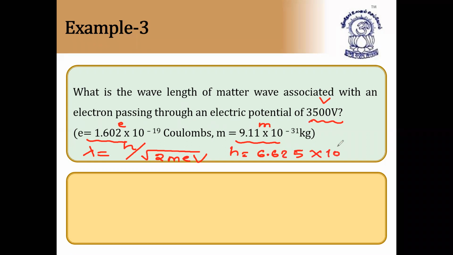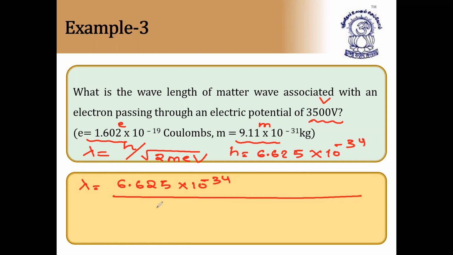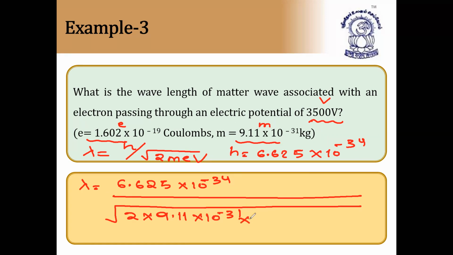So h is equal to 6.625 10 to the power of minus 34. If you substitute these values, you will get the lambda value in meters. You have to change them into nanometers or angstroms depending on the answer. So here lambda is equal to 6.625 10 to the power of minus 34, that is the value of h, divided by root of 2 into mass of electron, that is 9.11 10 to the power of minus 31 kg, into charge of electron, that is 1.602 10 to the power of minus 19 coulombs, into voltage, that is 3500 volts.